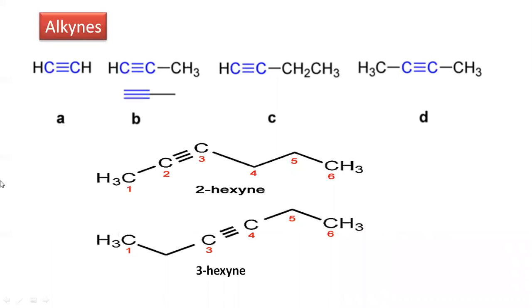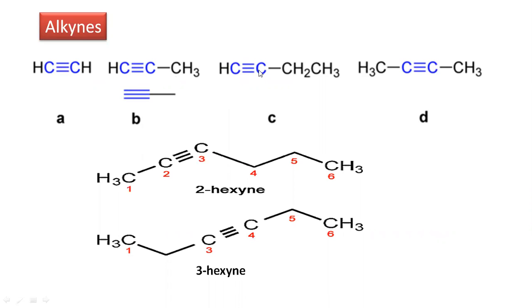Next, the alkynes, which contain a carbon-carbon triple bond in their structure. Acetylene contains 2 carbons with a triple bond. It is the first member of the alkyne family, acetylene, or what we can say ethyne. This is propyne. See, this is the bond line structure for propyne, with this triple bond, CH3, C and CH.